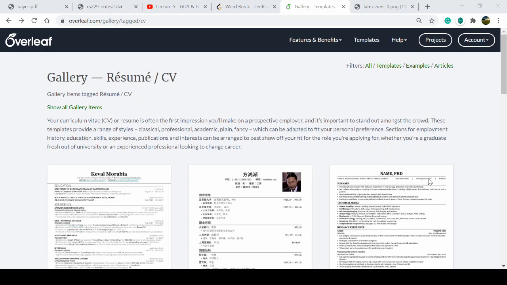I started working on Overleaf 1 year before. When I joined ISC, we had to work on assignments that we have to submit in LaTeX or Overleaf, or write the project reports in a research format, or make the PPT. So I started using Overleaf.